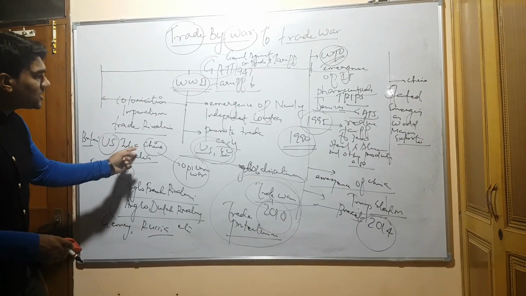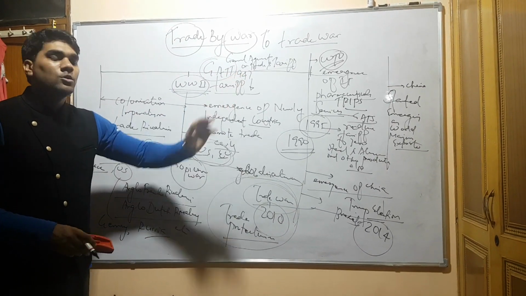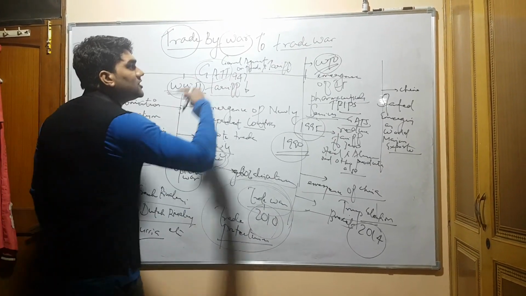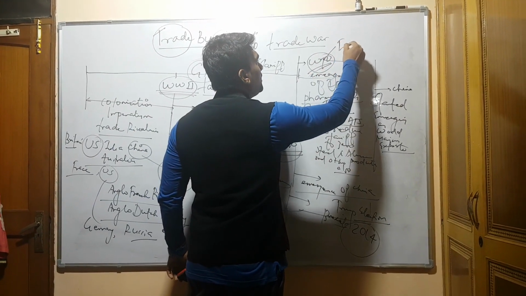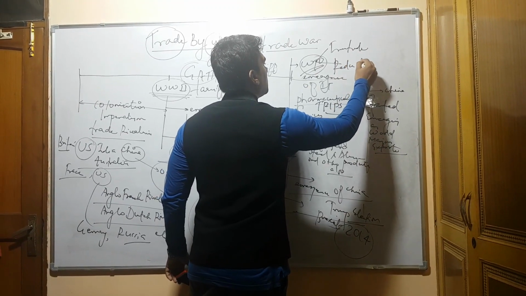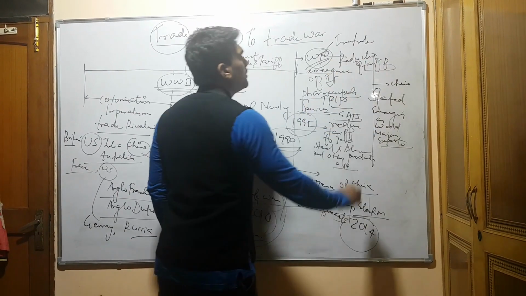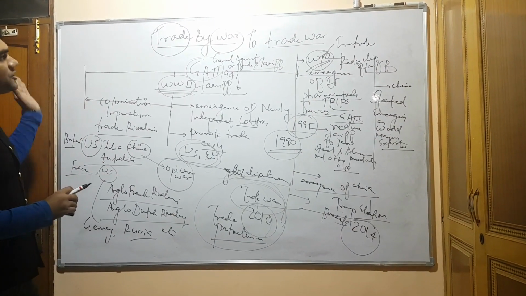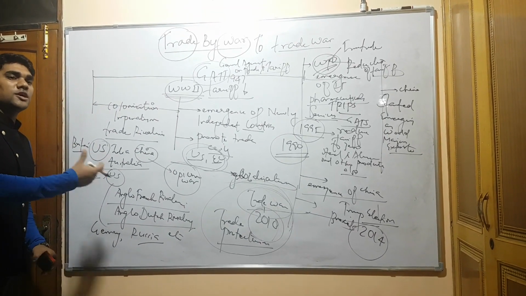Why? Because these countries have lost trust in WTO. They don't want to promote trade through WTO, because if Trump and other countries are increasing tariffs, this is antithetical to the philosophy of WTO, because WTO works on free trade, reduction of tariff. So this was the time when we had seen how trade by war has changed to the trade war. Rest we are going to discuss in the coming lecture.